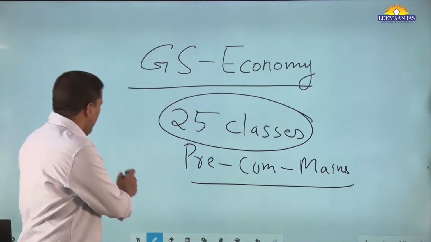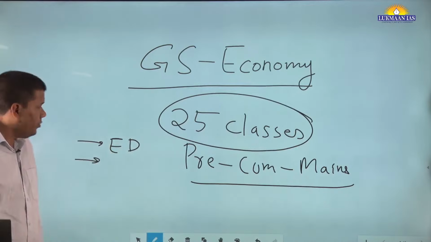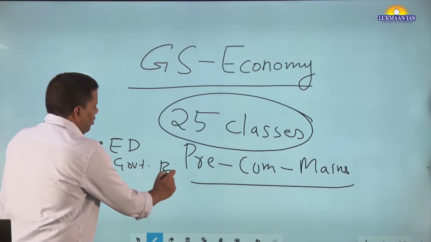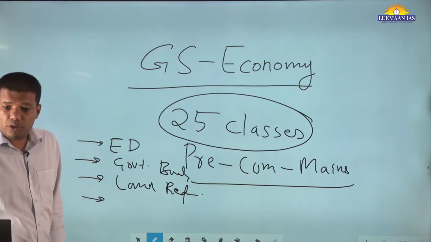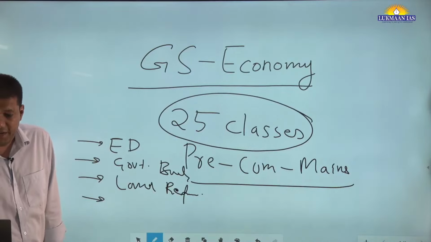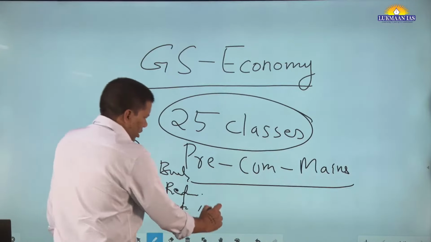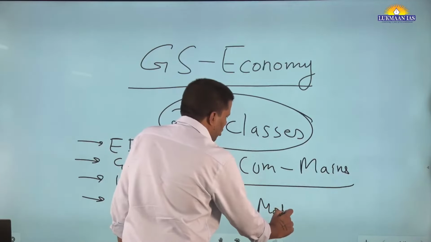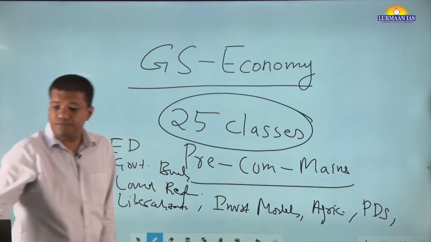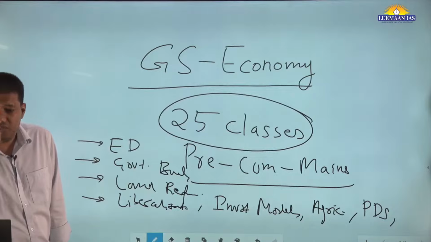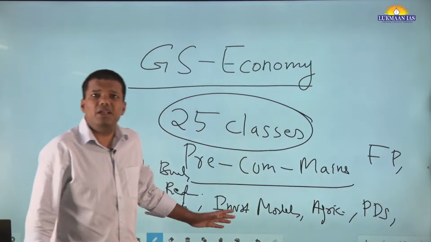So one is your economic development. Then they talk about government budgeting, land reforms. Government budgeting, then land reforms. Okay. After that, your investment model, liberalization and agriculture. Liberalization, then investment model, and agriculture, PDS, right? Food processing, e-technology in food processing, e-technology in the aid of farmers. Okay, these are your major topics.